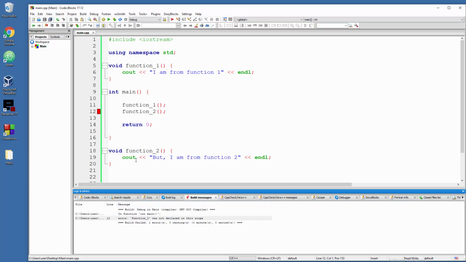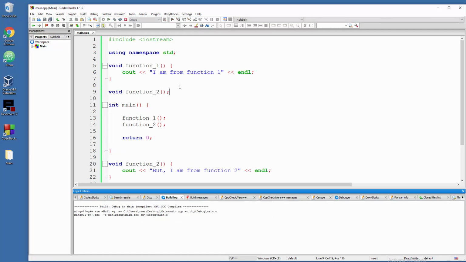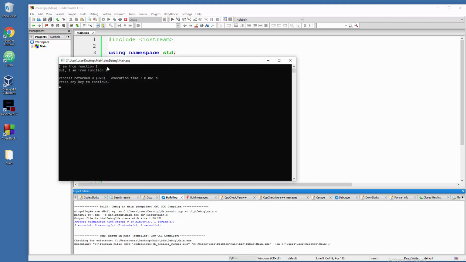I mean, obviously it is down there, but we didn't declare it, and in C++ we must do that before the main section. So let me steal this piece of code and type it here, end it with a semicolon, and now everything will be fine. There you go, from function 1, from function 2.